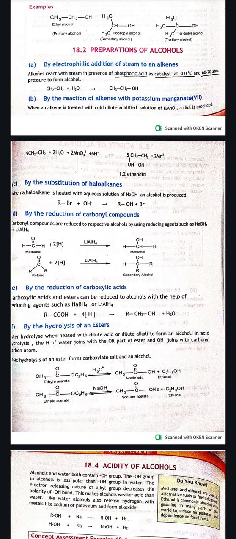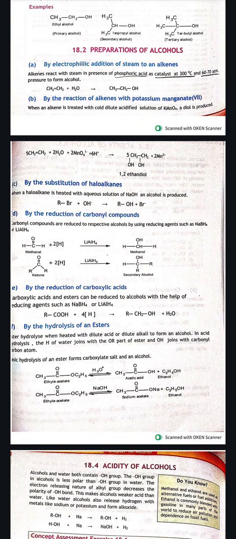The first is by electrophilic addition of steam to an alkene. This reaction happens in the presence of phosphoric acid as a catalyst at 300 degrees C and 60 to 70 atm pressure. So alkene will get the water molecule to make alcohol.